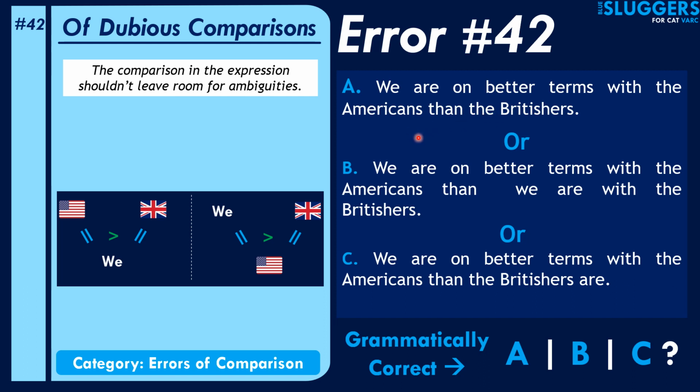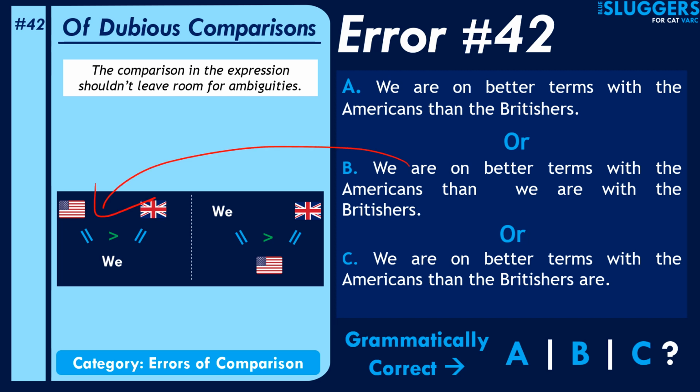How can you rectify that? Well, you try to restructure the sentence in such a way that it delivers only one of these meanings, not both. For example, look at sentence B. It says we are on better terms with the Americans than we are with the Britishers. So bringing in these words "we are" again after that clarifies that the meaning we're referring to in this case is this one.